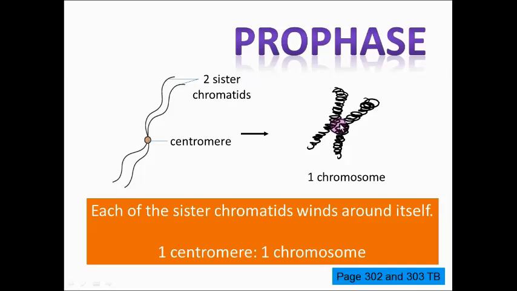So a chromosome is actually a thicker and shorter version of the sister chromatids of the chromatin thread. So these are the 2 sister chromatids joined at the centromere. These 2 sister chromatids, if you remember, are actually identical because one was copied from the other. So this is one chromosome.